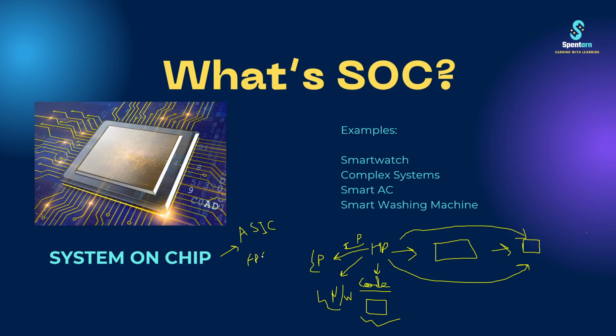Because SoC is a very complex system, we cannot change it, so it is considered in the category of ASIC, right? Application specific integrated circuit. FPGA is a field programmable gate array, but here we will be using application specific integrated circuit. So ASIC we will be using in SoC. This question can be asked in interviews. Please remember that ASIC is used in SoC, right?